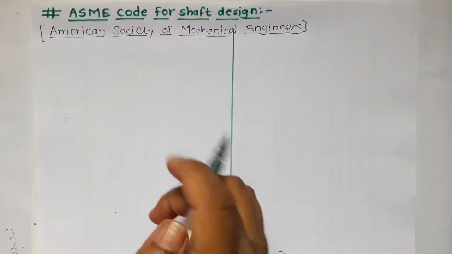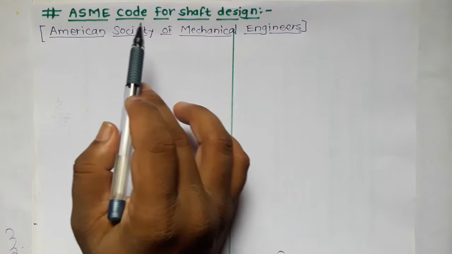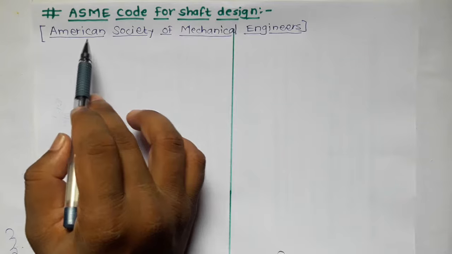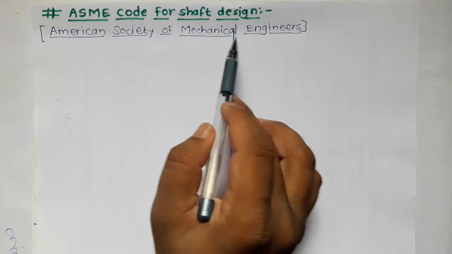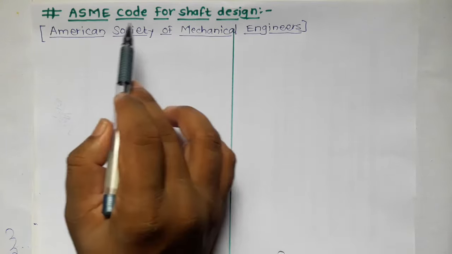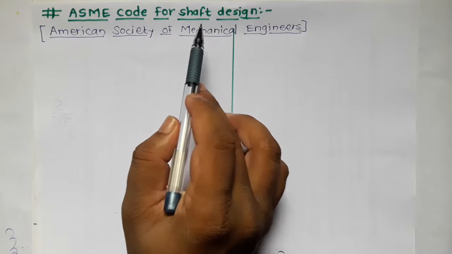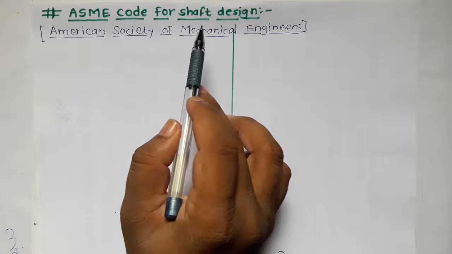In this lecture, we are going to study about ASME code for shaft design. ASME stands for American Society of Mechanical Engineers. This ASME code for shaft design is a more correct approach to design the shaft subjected to combined loading.